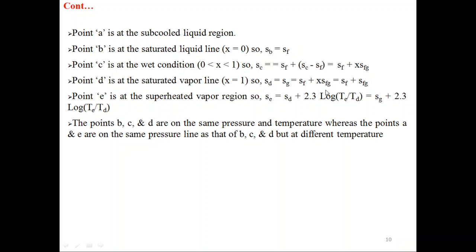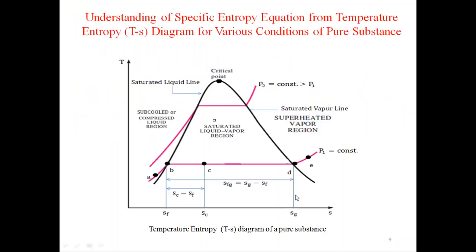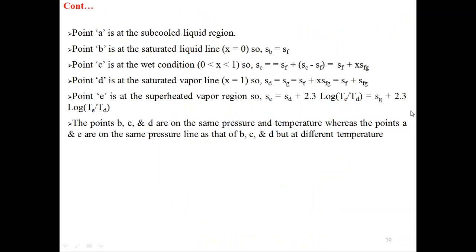Here x equal to 1, so we get SF plus SFG. SFG is the distance between B and D. From here to here this is SF, from here to here this is SFG, so add these two values.